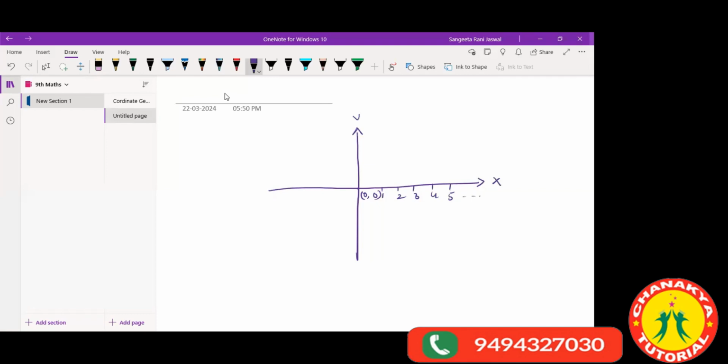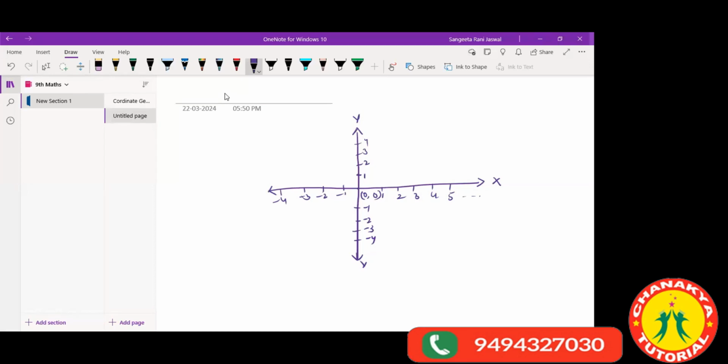This I call the y-axis. Minus 1, 2, 3, 4, so on. This is -1, -2, -3, -4. This is here -1, -2, -3, -4. Okay. अब हम नेक्स्ट चीज इसमें क्या देखने वाले हैं, that is how do we locate a point.